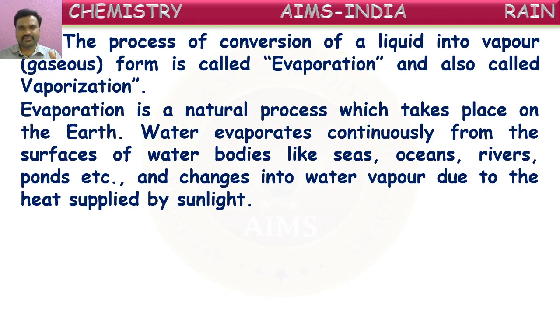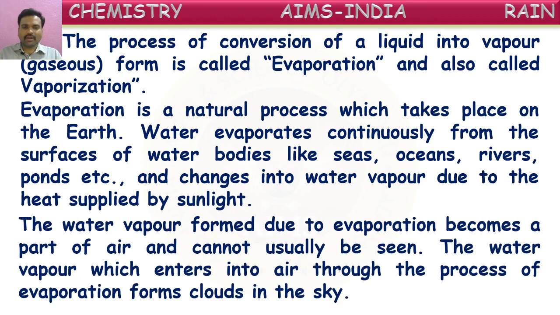So from the surface of all these water bodies, water will be continuously converting into gaseous form. That we say evaporation. And it changes into water vapor due to the heat supplied by the sunlight. So because of the sunlight falling on the water surface, the surface water converts into vapor form and this water vapor mixes with the air in the atmosphere. The water vapor formed due to evaporation becomes a part of air and cannot usually be seen. So it cannot be seen separately from that air after mixing.